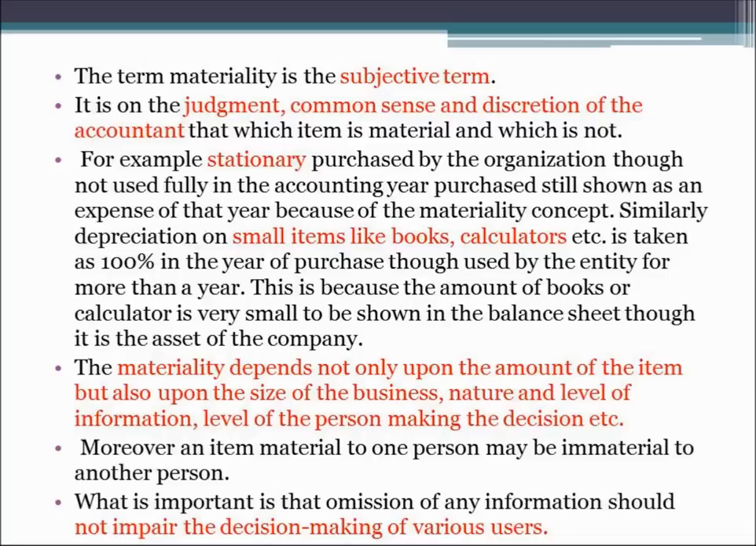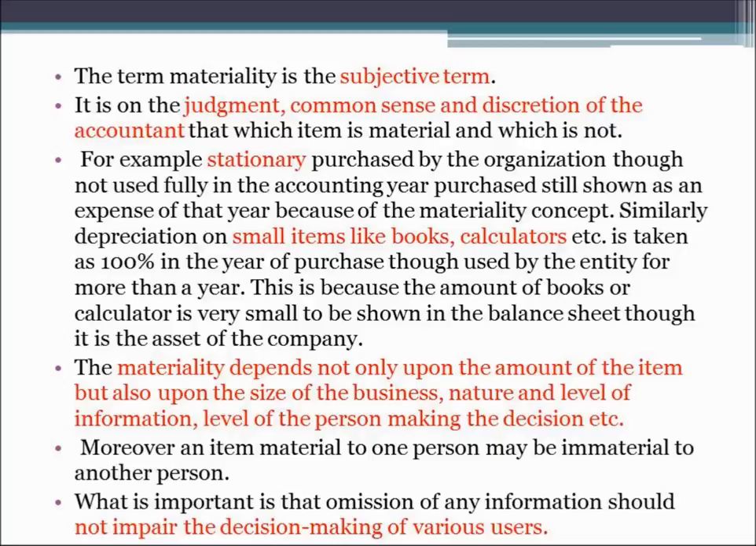It is on the judgment, common sense and discretion of the accountant which item is material and which is not. It depends on the accountant whether he thinks that a particular item is material or immaterial, whether the accounting of a particular item will affect the financial statements or the non-accounting of the particular item will affect the financial statements or not. So it is solely on the judgment, common sense and the decision of the accountant.